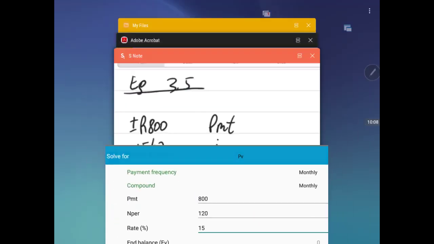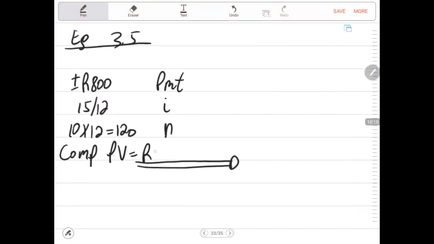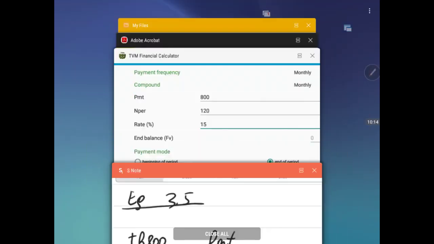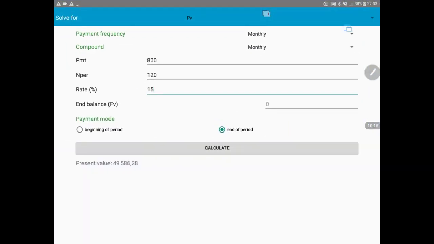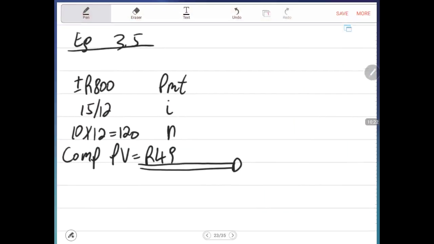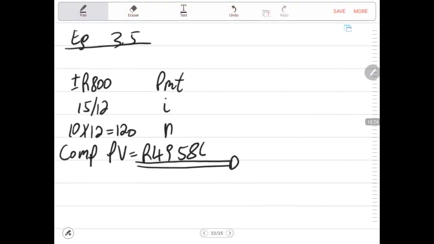49,586.28 is the amount that he must invest now. So this is the amount that this person must invest presently in order for him to get to the amount that he wants to receive for the next 10 years.